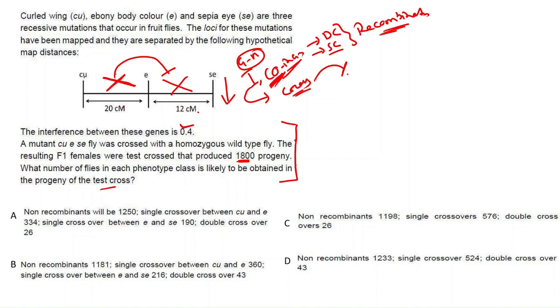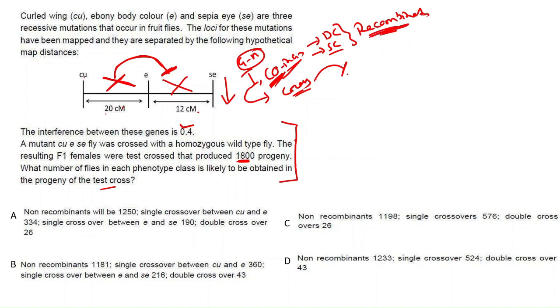The crossing over between two genes interferes with or inhibits the crossing over in the adjacent region. That's called interference. Okay, so now we have to find how much frequency. So what is the recombination frequency?